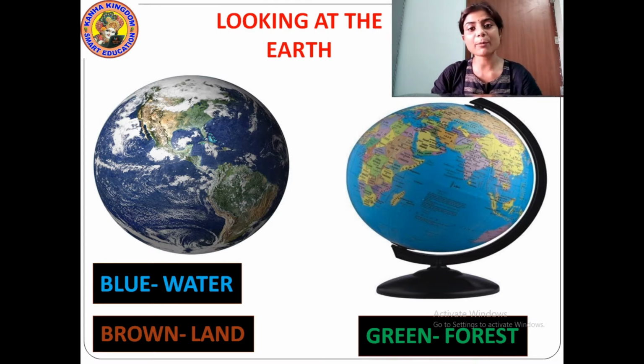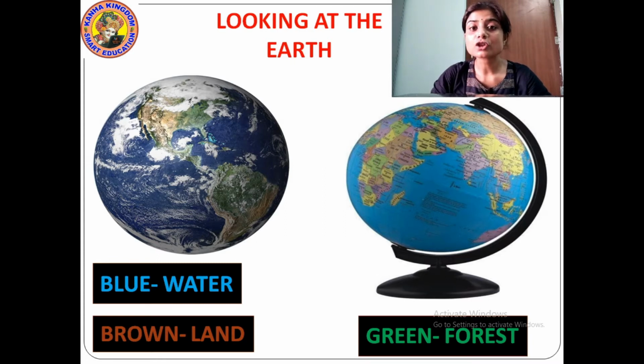And students, the shape of the earth I already told you, it is spherical in shape, that is round, but it is a little bit flat from the top and bottom and it bulges out in the middle. And there are different equipments to study the earth, that is globe, maps, atlas. These are the different tools. What is map?